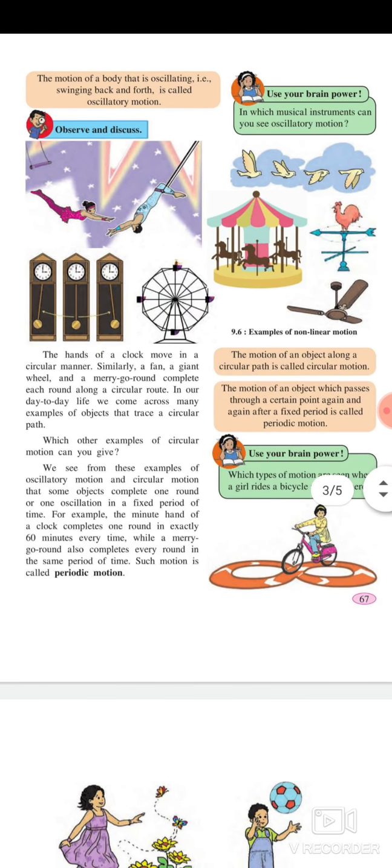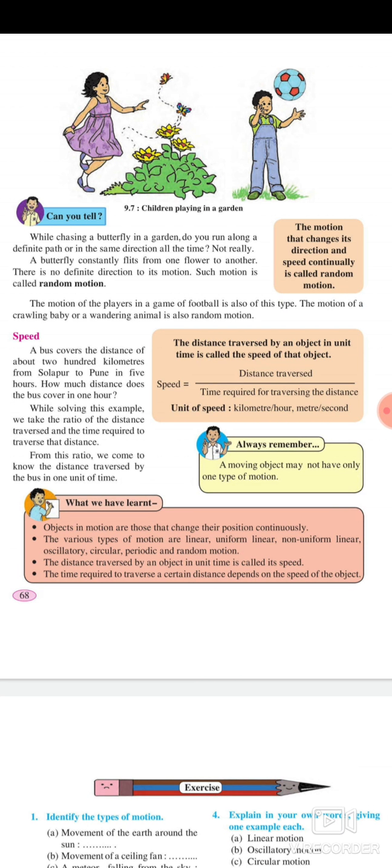Can you tell? While chasing a butterfly in a garden, do you run along a definite path or in the same direction all the time? Not really. A butterfly constantly flits from one flower to another. There is no definite direction to its motion. Such motion is called random motion. The motion that changes its direction and speed continuously is called random motion. The motion of a player in the game of football is also of this type. The motion of a crawling baby or a wandering animal is also random motion.